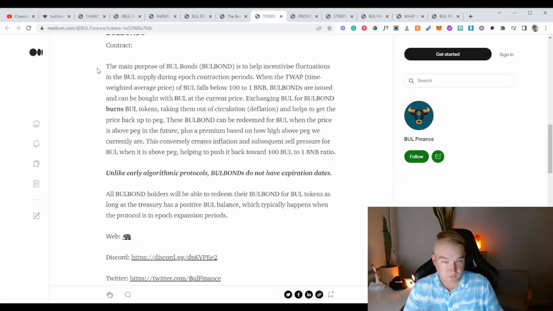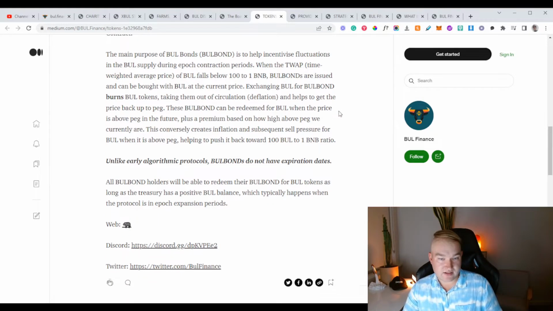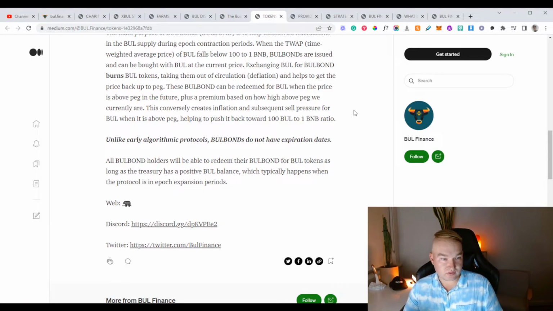The main purpose of Bull bonds is to incentivize fluctuations in the Bull supply during epoch contraction periods. When the time weighted average price of Bull falls below 100 to 1 BNB, Bull bonds are issued and can be bought with Bull at a current price. Exchange for Bull bond burns Bull tokens, taking them out of circulation, which is called deflation, and it helps to get the price back up to peg.